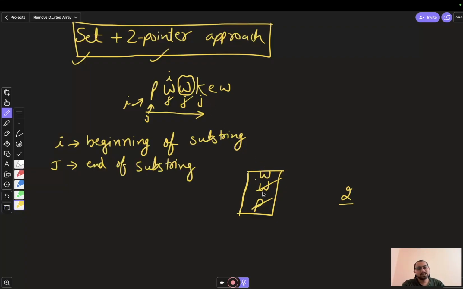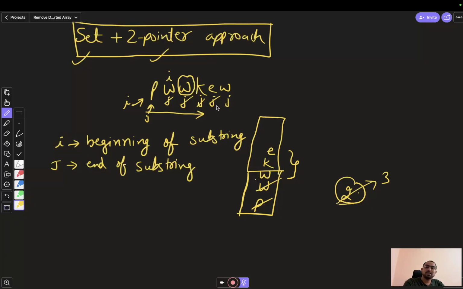Now k, is k available here? K is not available. So W is there, k also went, maximum is still 2. Now j will again increase, and E is not available. E will go to the set, and we can say that 3 is the maximum size. So 2 will get erased and we will replace it with 3, and j will again change to this point.